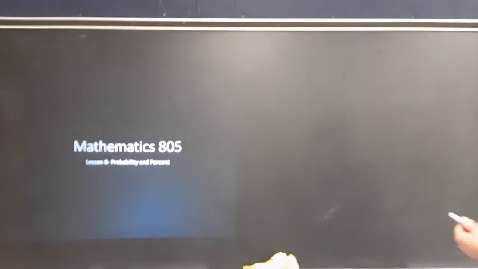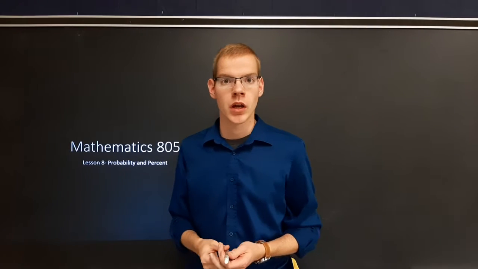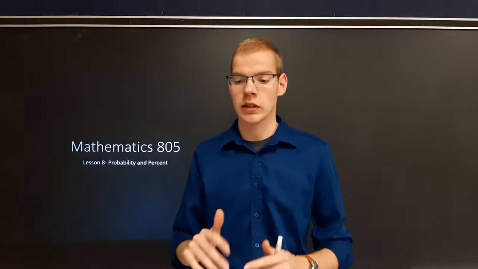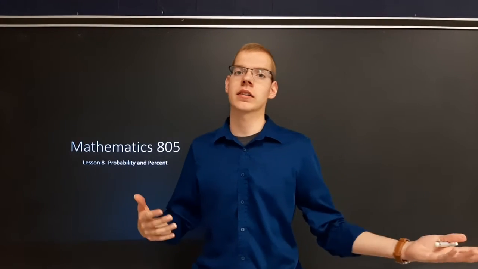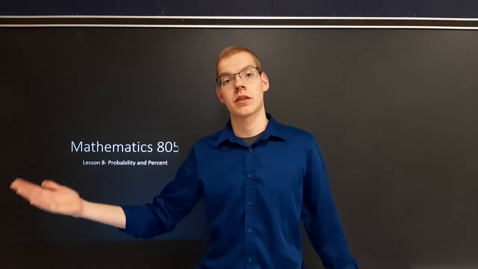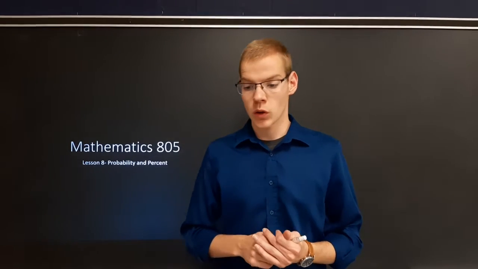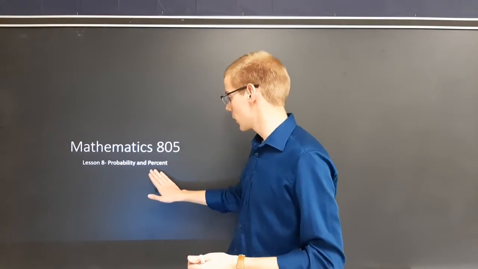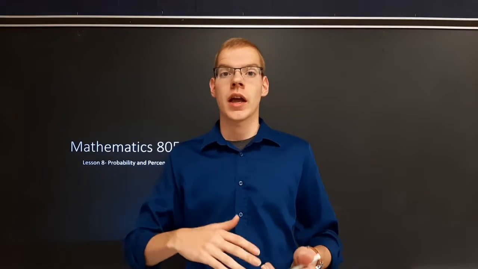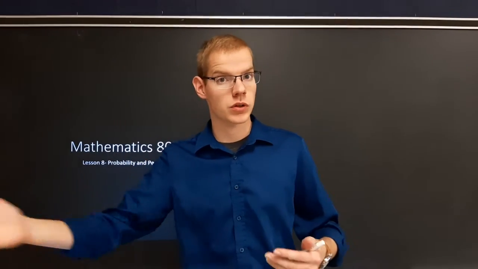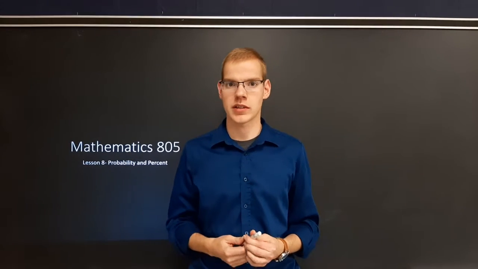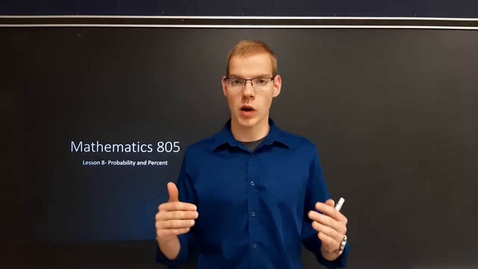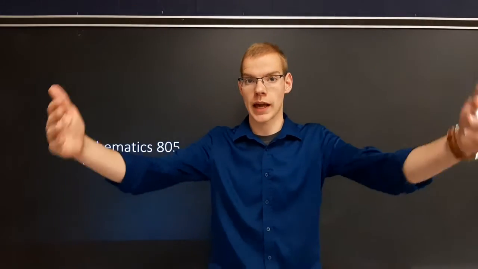Math Lesson 8, Probability and Percent. So far what we've learned about probability is impossible, which is 0%, and then unlikely, likely, and then certain, which is 100%. So today we'll be taking a look at the probability plus the percents, how the percent works in there. It's a 30% chance of showers or flurries during this time, or snow. And what is the probability that something will happen?